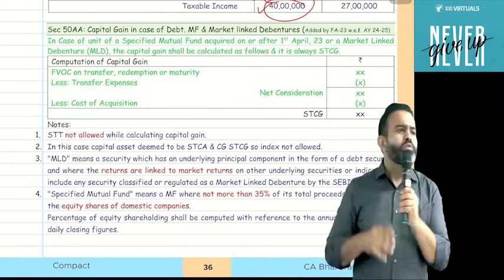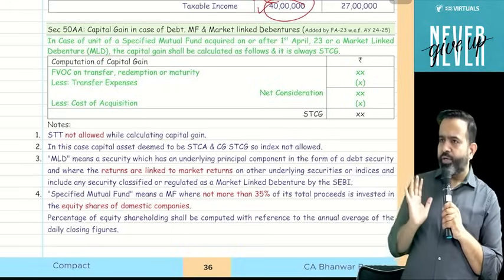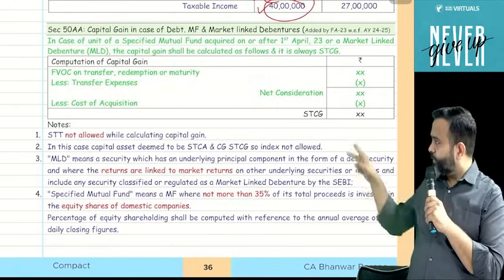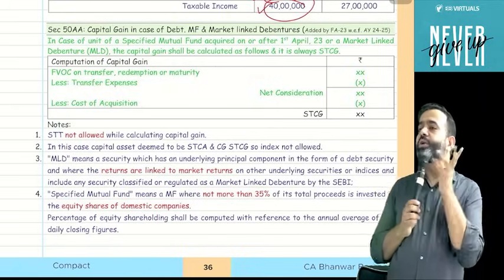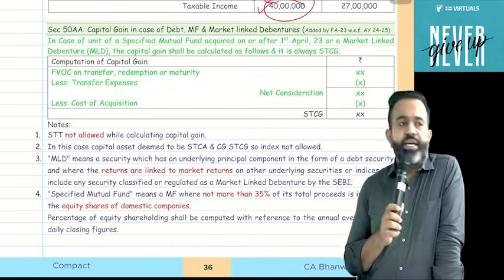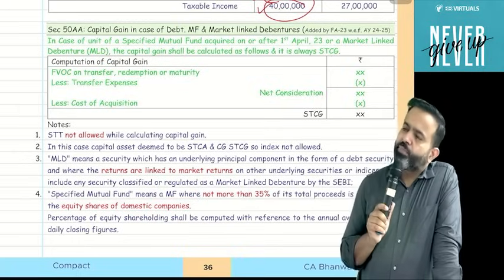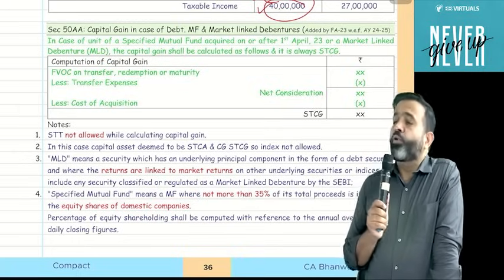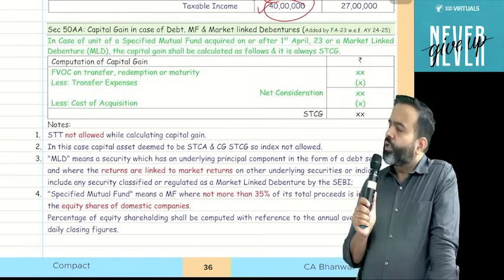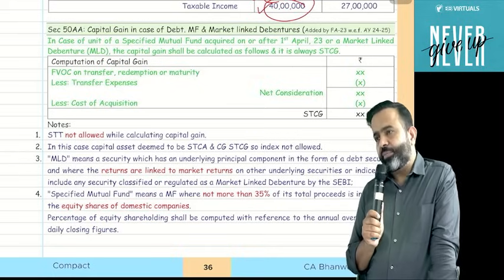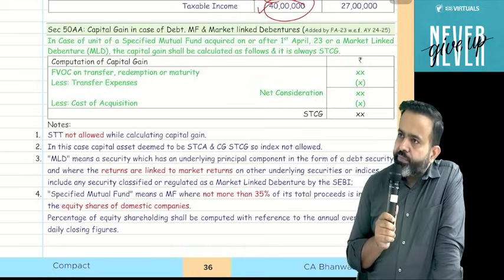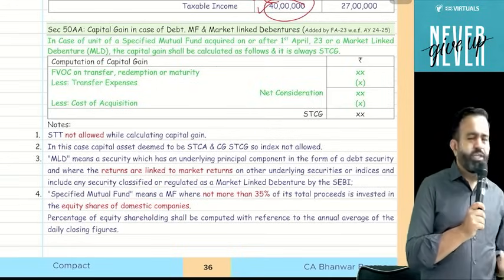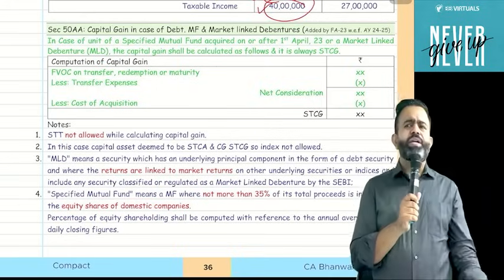Now hybrid mutual fund. Hybrid mutual fund means it is not a debt, it is not an equity. It is not covered in 50AA as well as it is not covered in equity oriented mutual fund. Even if it is acquired before or after 1st April 2023, if period of holding is 3 years, long term capital gain is taxable at the rate of 20%, index benefit is available. And if there is a short term capital gain, it is taxable as per normal tax rate. You understood or not? If you have any doubt, then you can tell me.